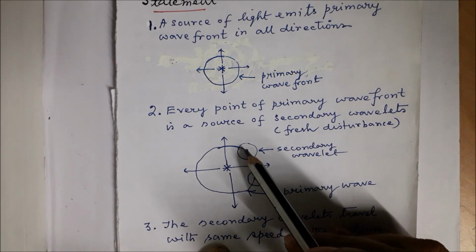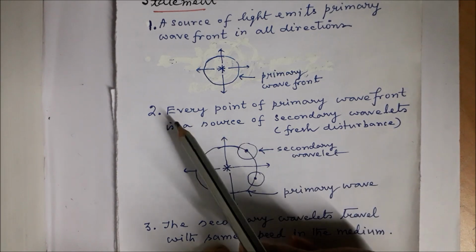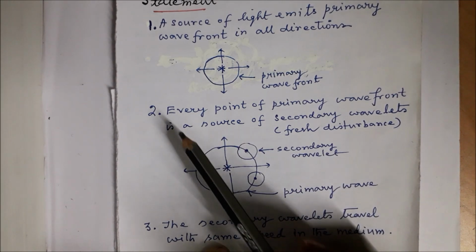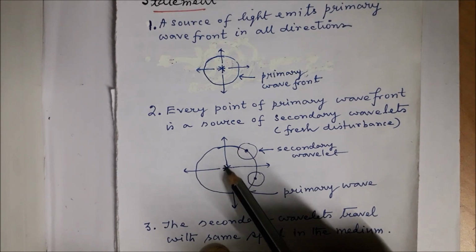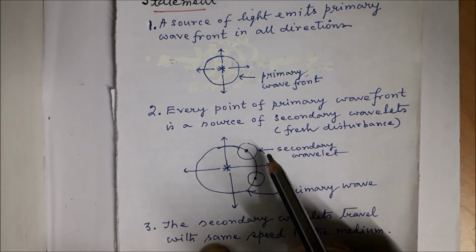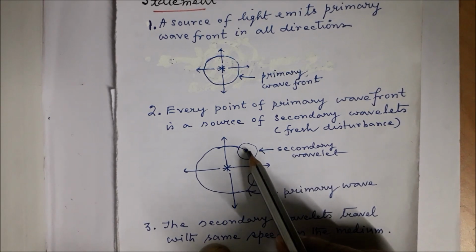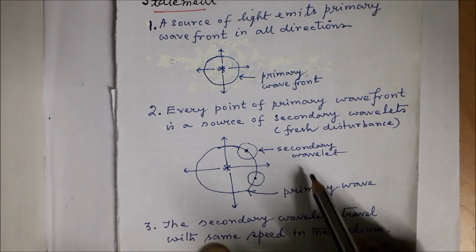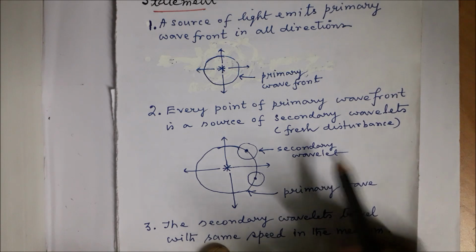Every point is a source of secondary wavelets. So from this point we get the idea of two types of wavefront. One is directly emitted from the original source, and the other one are the wavelets or the waves that are emitted from points on the primary wavefront. So we have two types of waves, primary wavefront and the secondary wavefront.